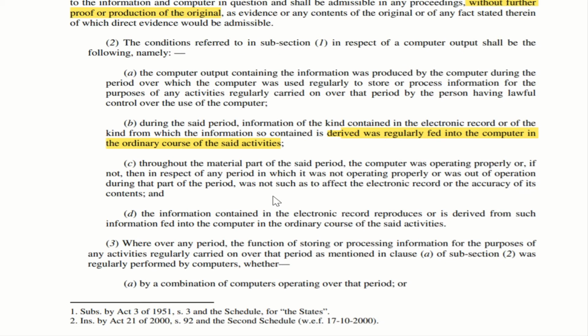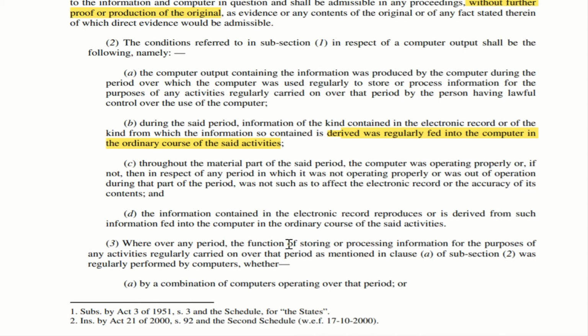There is a possibility. So that is why this particular section is given. And if during that particular period something has happened to the computer, then it should not affect the electronic record or the accuracy of its contents. That is very important. And if it was out of operation during that period, then its accuracy or the electronic information which is available inside the computer should not get affected.